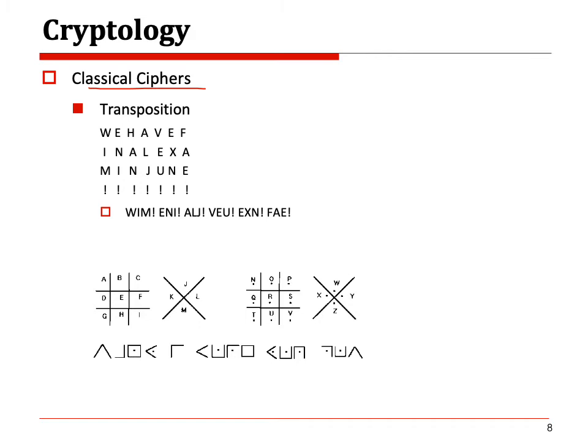Then how do we make this kind of statement into a secret message? This is a simple idea, the classical idea of transposition. We try to write down individual letters of the word this way, and this way, and this way, and this way, and then list them up. Then this looks like a secret message. But if you understand how this message is generated, then you can easily decode it. That's called the classical cipher.